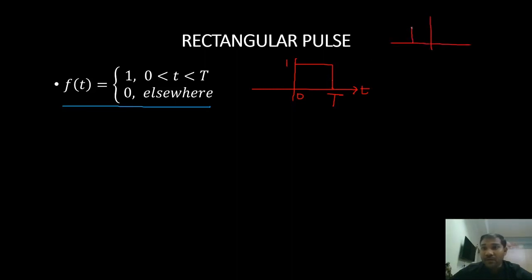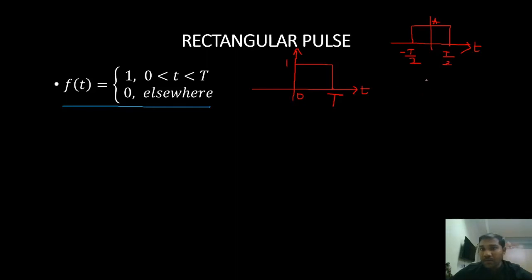My gate function looks something like this. Let me say from minus T by 2 to plus T by 2. This is my gate function and the amplitude is A. So this is nothing but just a shifted version of my gate function. By how much is it shifted? It is shifted by T by 2, right?